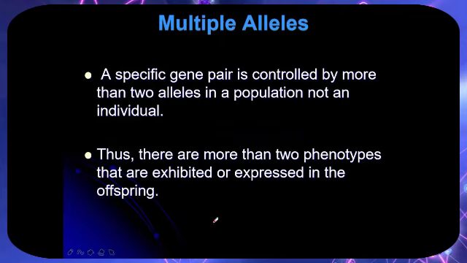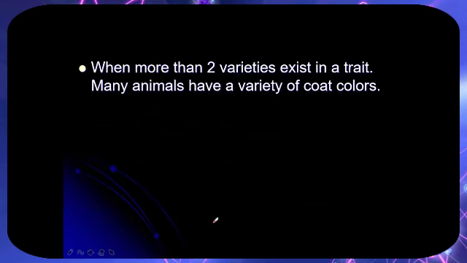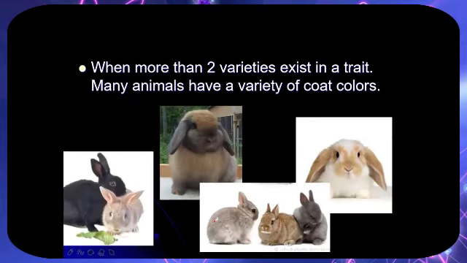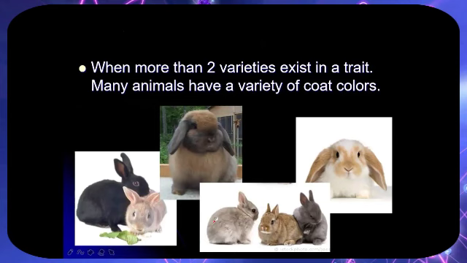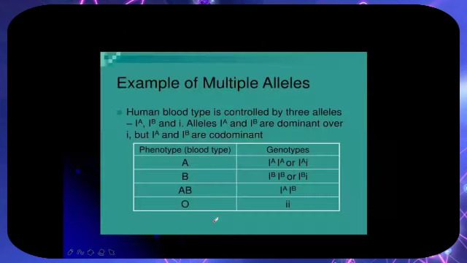Multiple alleles is controlled by more than 2 alleles in a population, not an individual. For example, in a population of humans, we have the ABO blood system or blood group. Thus, there are more than 2 phenotypes that are exhibited or expressed in the offspring. When more than 2 varieties exist in a trait, many animals have a variety of coat colors. Examples are rabbits' fur color, coat colors. So an example of multiple alleles, phenotype A, B, and O.